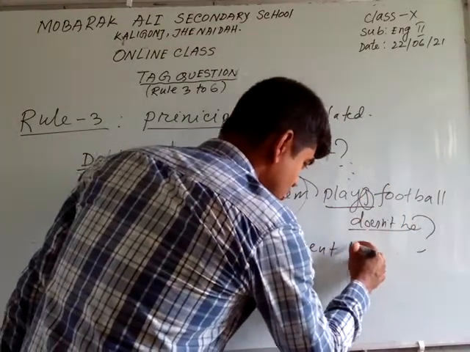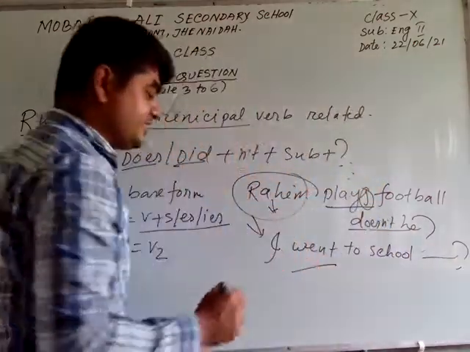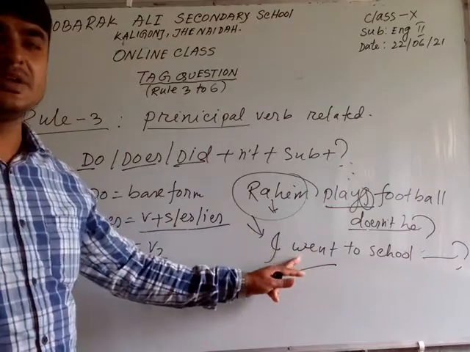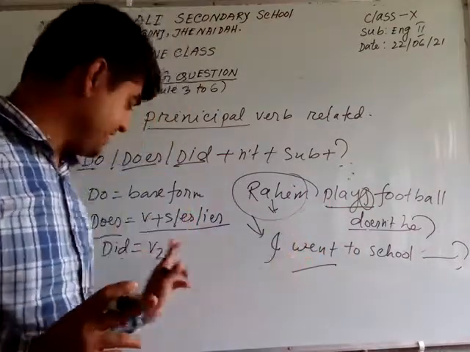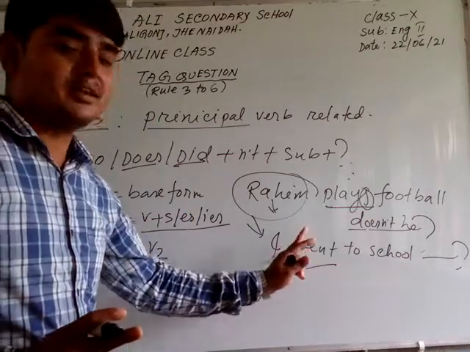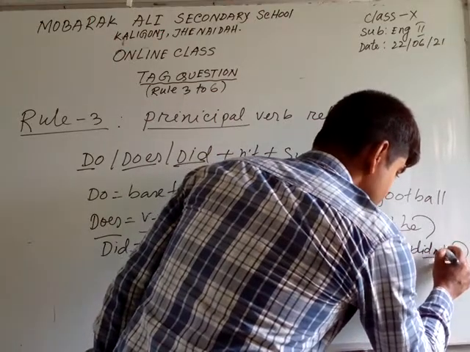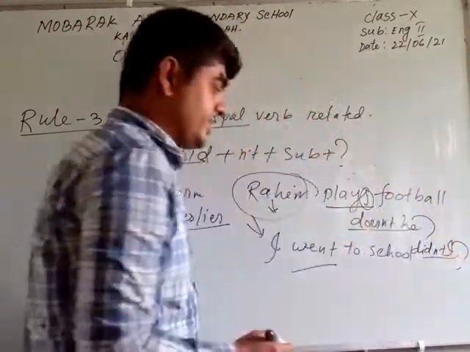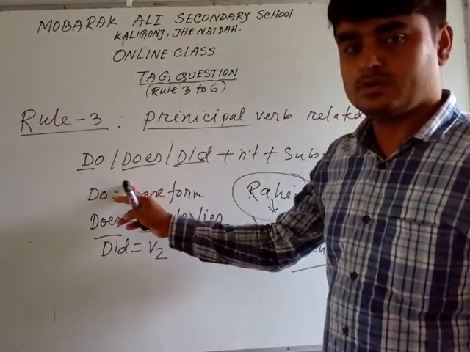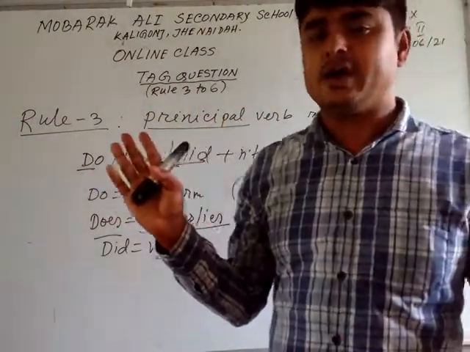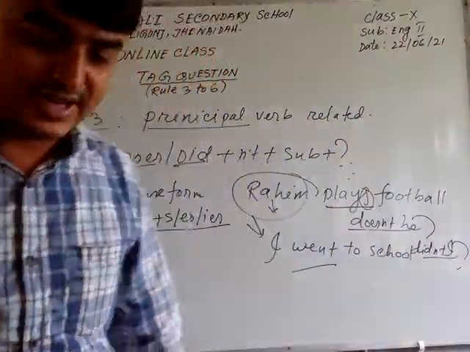Okay, dear student, I went to school. Dear student, went is the principal verb, and this verb is obviously past form. So now you should use did because this verb is past. So: didn't I? Okay, dear student, now write and note down this rule. I hope you have already noted down this rule. Now I am going to the next rule.